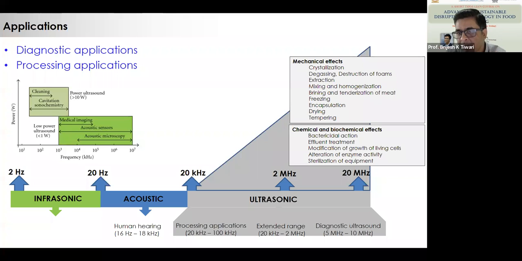Due to the formation of the bubbles or movement of those bubbles, we get a mechanical effect. And it is estimated these high pressure bubbles can lead to a localized temperature of over 3000 degrees Celsius, plus similar very high pressure within those bubbles, and they implode or explode. When I say implode, that means they collapse inward, or they explode, that means just like a bombardment. Because of that, it causes a lot of biochemical and chemical effects. And based on these different effects, we have a range of different applications.